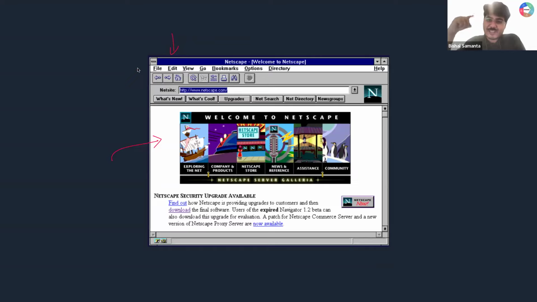This gives that retro vibe, right? But definitely this is not good. This is not that super interactive. This is your URL, right? This is the URL, and clicking it will load the website. This is how web pages looked, and at that time this was the browser.